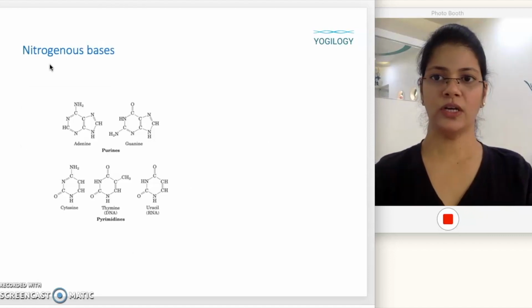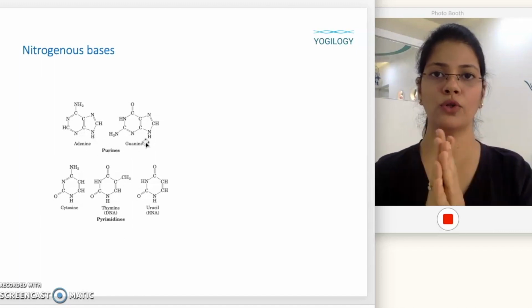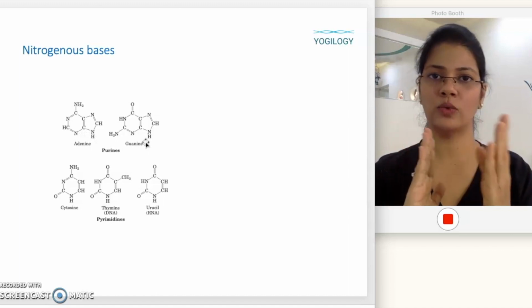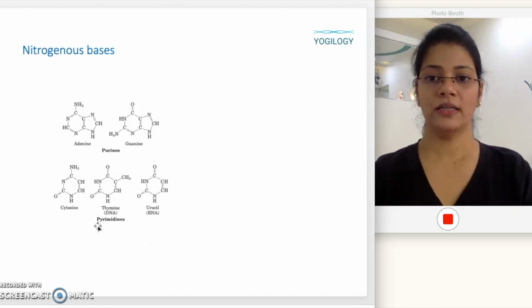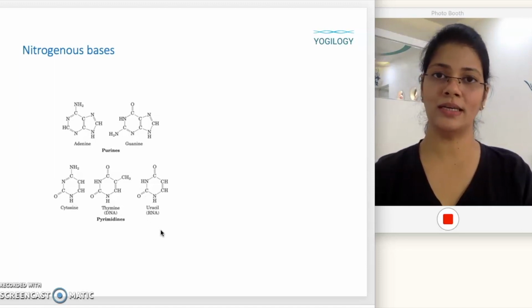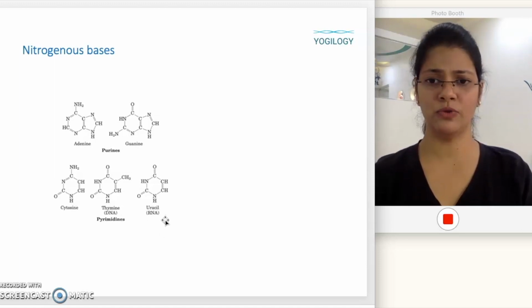Next we come to the nitrogenous bases. Here we can see different types of nitrogenous bases. One is the purines and the second one is the pyrimidines. The purines, adenine and guanine, are seen in both DNA and RNA. Whereas among the pyrimidines, cytosine and thymine are seen in DNA, while cytosine and uracil are seen in RNA. There are some exceptions wherein uracil is also seen in DNA.